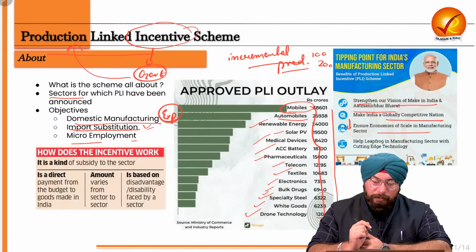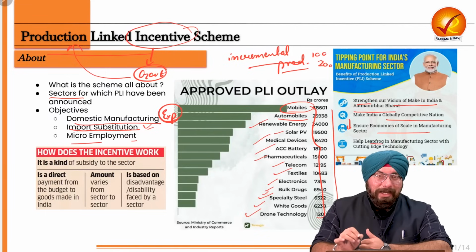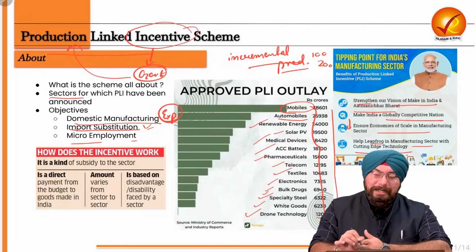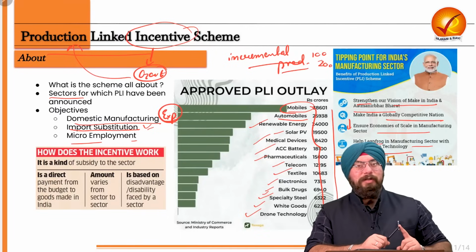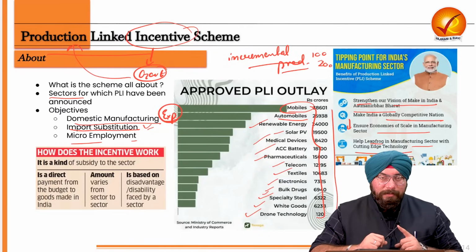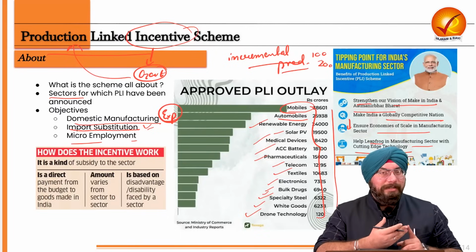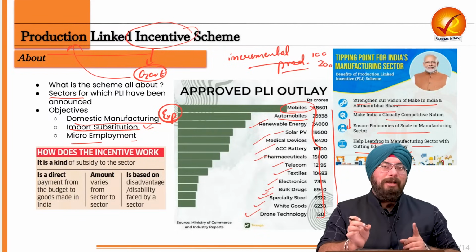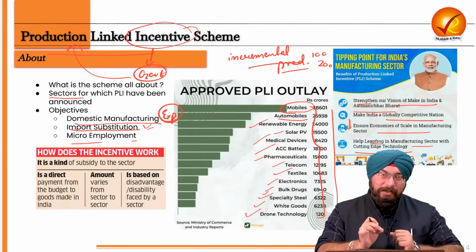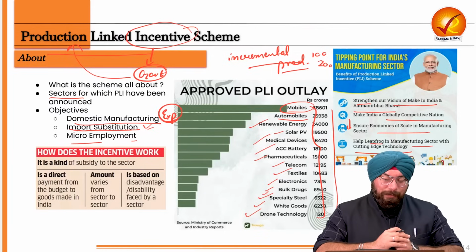It will help India leapfrog in the manufacturing sector with cutting edge technology. So the technology levels of our manufacturing will also improve. Because how can we lead to incremental production? Only with the help of cutting edge technologies. So it will help in that respect as well.